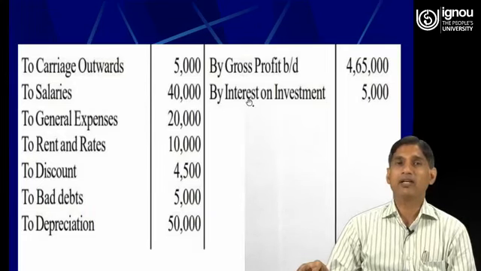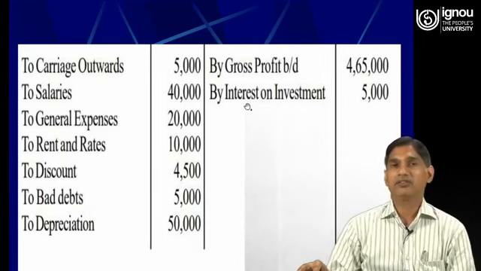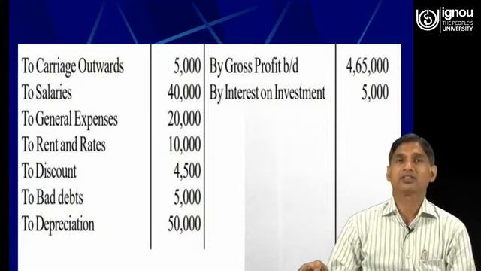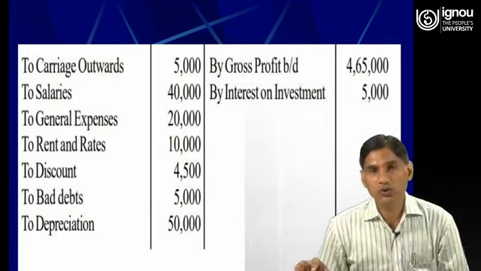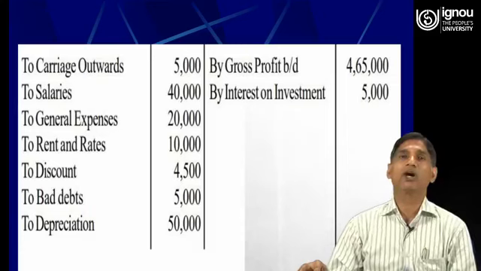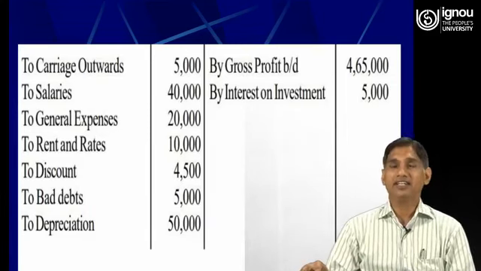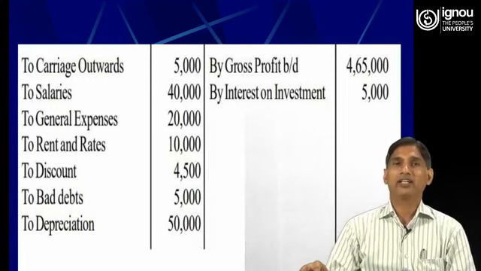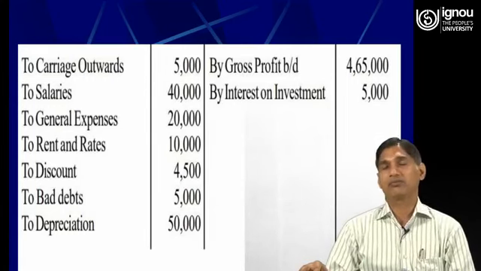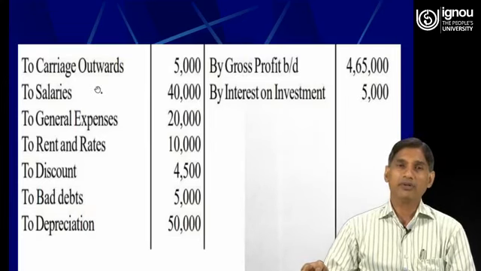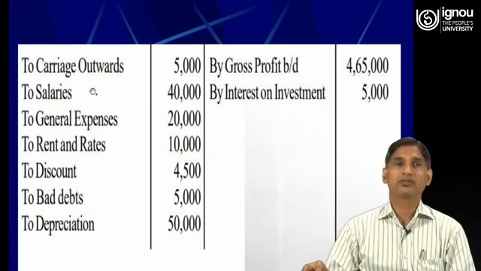Then in the trial balance, the information we were provided regarding interest on investments. So dear friends, I had told you that if we have made an investment outside the business and if we have earned any interest, any income on that investment is our income. Therefore such income will be recorded in the credit side of the profit and loss account. Now we come to the debit side of the profit and loss account.